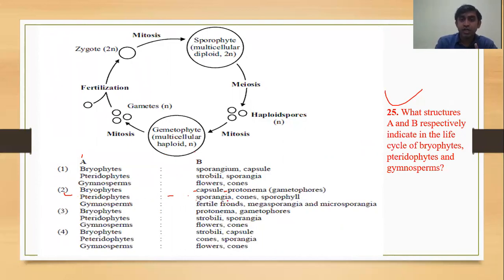pteridophyte, sporangia, cones, and sporophylls are present. And in gymnosperm, if we see there is a fertile frond. Frond means we know there is a rachis and there are the leaves. Like kadi patta, one rachis is there and so many leaves are there. That is called as frond. So here the reproductive leaf is present. Reproductive leaf is called as sporophyll. Megasporangia means female. Microsporangia means when microspore is formed on the leaf in a bag called as microsporangia. Micro means small, spora means spore, and angium means bag. So correct option will be 2.